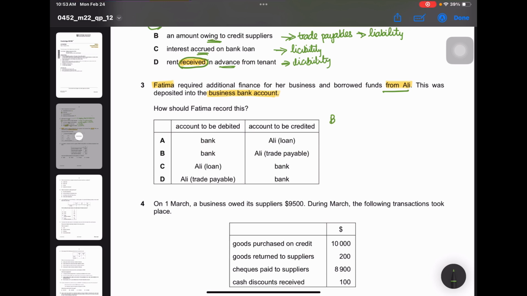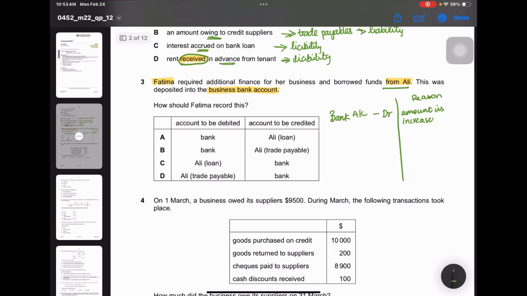Business bank account. But you need not write business bank account. You can just write bank account is debit. And let's just put a reason column for better understanding, but you need not put this in the answer, because the amount is increasing. Bank account debit, and whose account is facing a decrease in value?